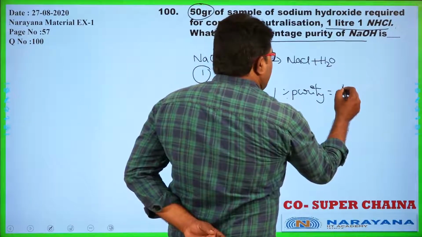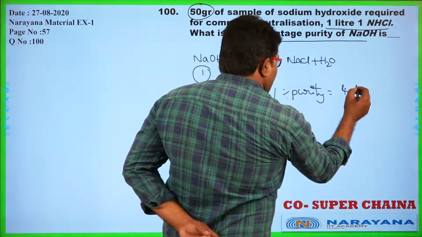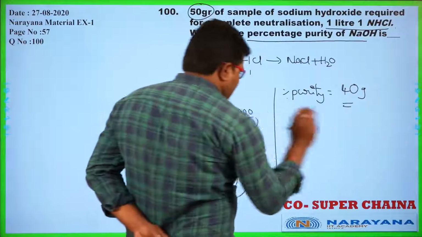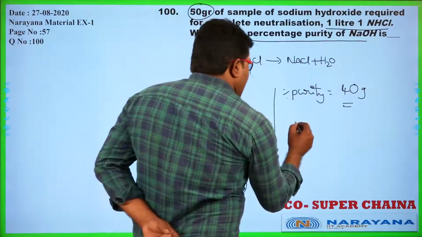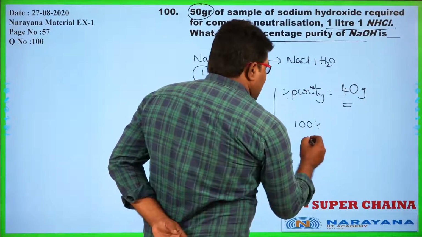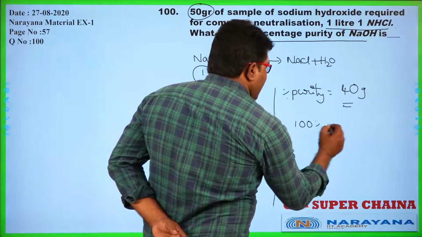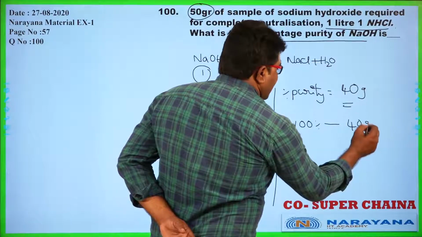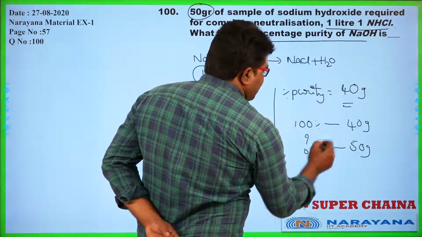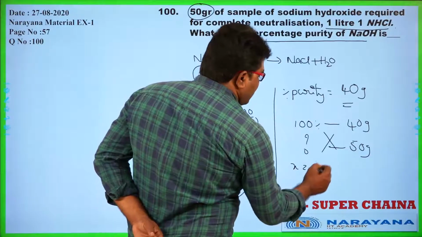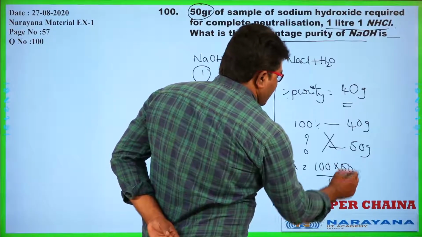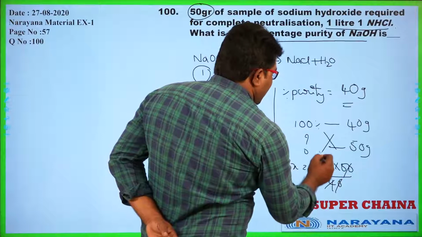So, percentage purity, how can we calculate? We required just 40 grams, but he has given 50 grams. So, see here. If 100% pure, how much? If 100% pure, 40 grams were required. But if 50 grams is taken, then what is the percentage purity? X is equal to 100 into 50 by 40.